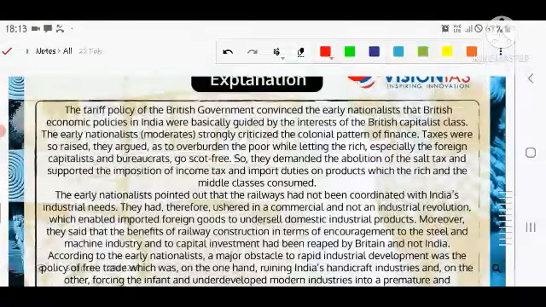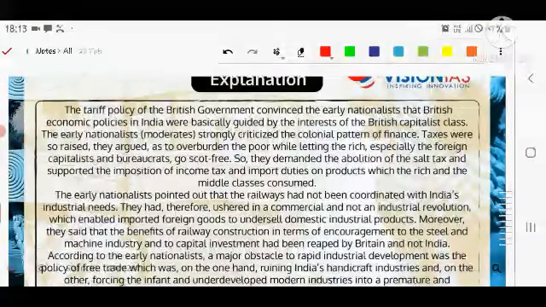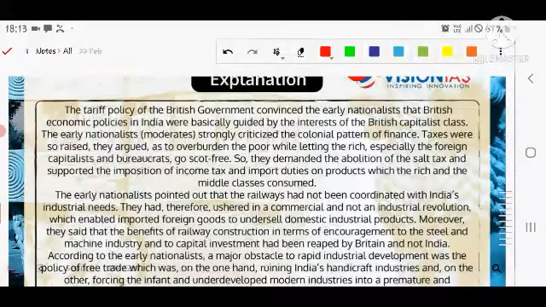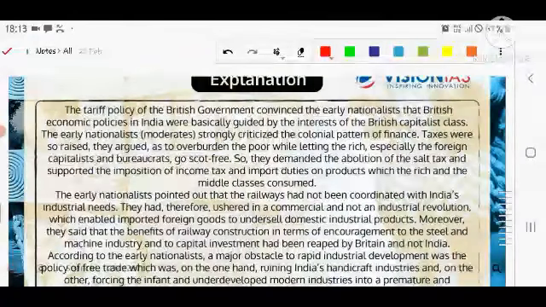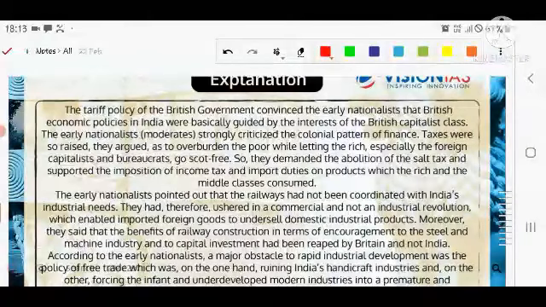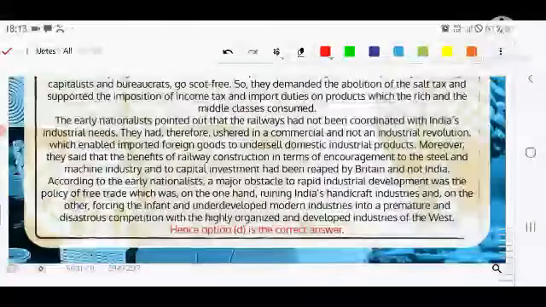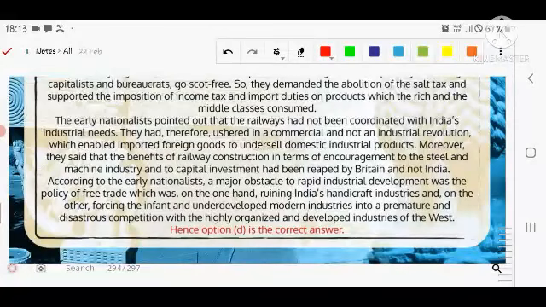The early nationalists, for example the moderates, strongly criticized the colonial pattern of finance. Taxes were so raised, they argued, as to overburden the poor while letting the rich, especially the foreign capitalists and bureaucrats, go scot-free. Scot-free is nothing but that when they indulge in corruption, the punishment is not given to them. So they demanded the abolition of the salt tax and supported the imposition of income tax and import duties also, so that the government would come up with revenue through this type of taxation, and that indirectly helps the Indian financier also. That is the view of the early moderates.